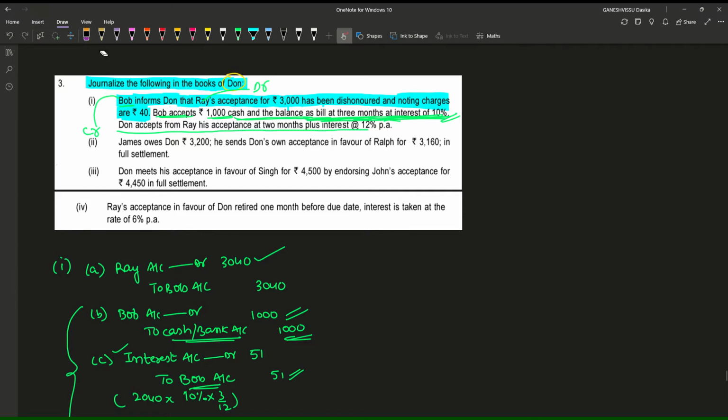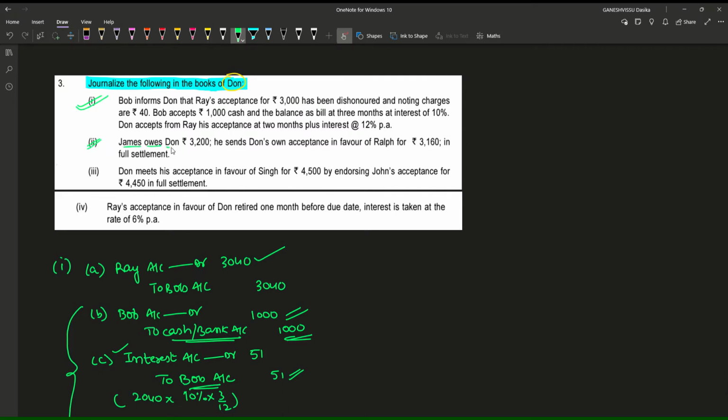No, the first case has been completed, so I'm erasing this one so that there will not be any confusion. And now we still need to go through the books of Dawn only. Okay, we need to go through the books of Dawn. First one has been done. Now second, go for the second thing.